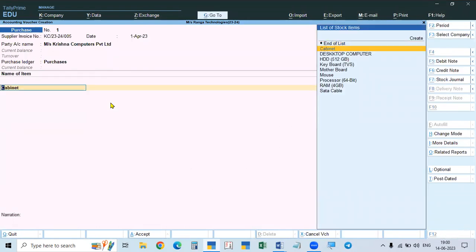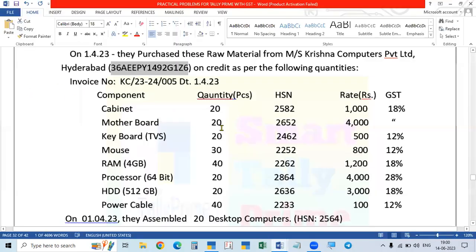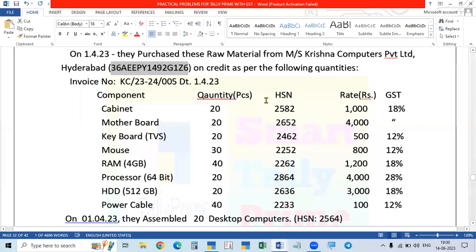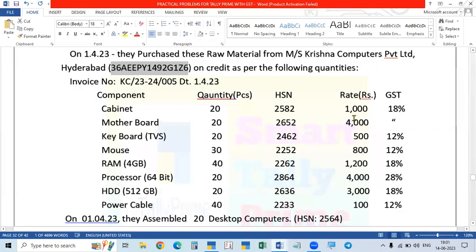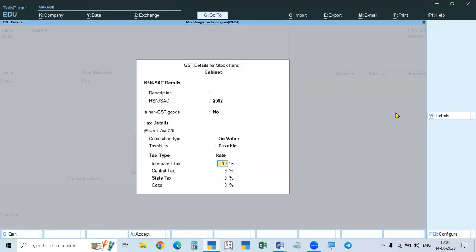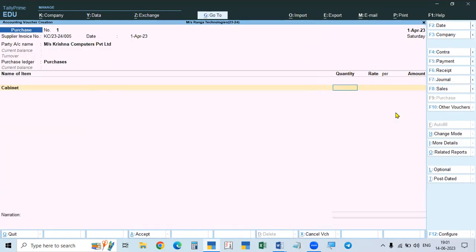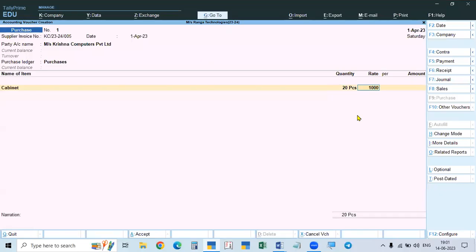Here is how I created it. See, cabinet is created under raw material, the unit is pieces, and the quantity is in pieces. Applicable is given as yes, and the HS code is given here. The taxable rate of tax is 18%. Like that, each and every raw material item we have to create. Now, how much did you purchase? 20,000 rupees each.